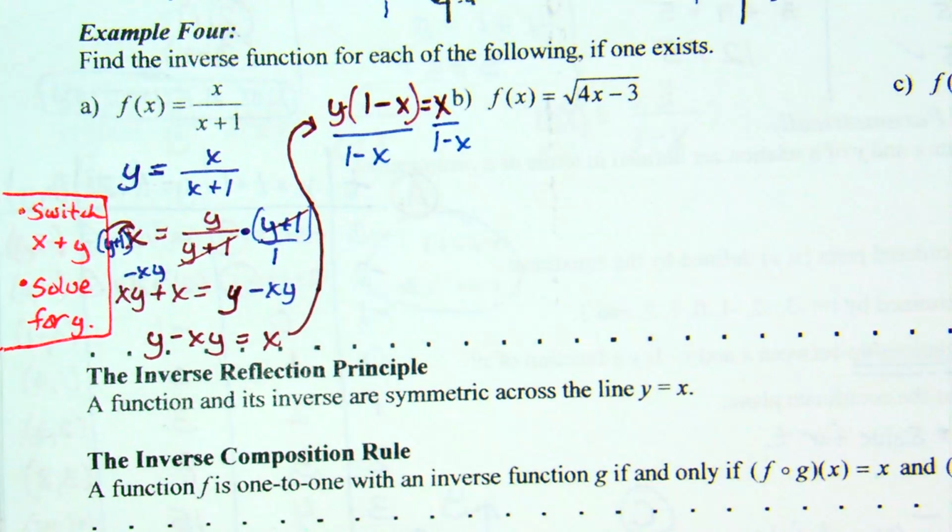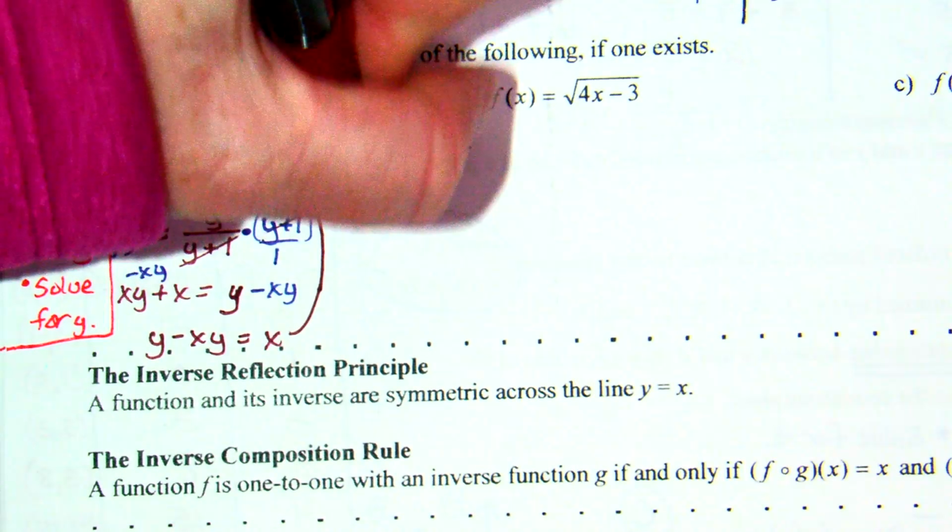So we're going to divide by 1 minus x. If I divide the left by 1 minus x, divide the right by 1 minus x. On the left, the 1 minus x's will cancel. So it's y equals x over 1 minus x.